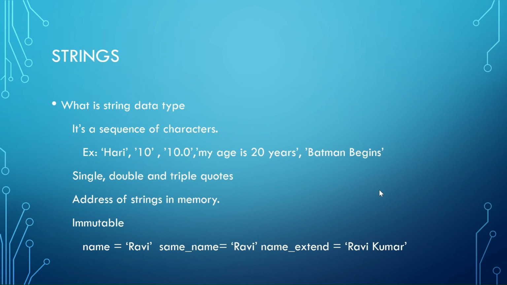String is nothing but a sequence of characters. If you see the examples on my screen, Hari is a sequence of characters. That is a string. Even 10 by itself is an integer, but when you are keeping it in single quotes, it's a string. Same goes with 10.0 and other multi-word text. When it is enclosed within quotations, it becomes a string in Python. Strings can be in single, double, or triple quotes. We're going to see examples of why and how they can be used.